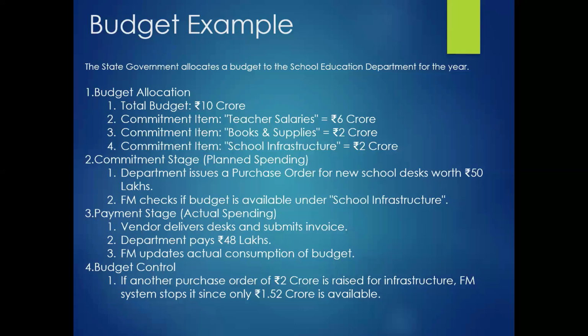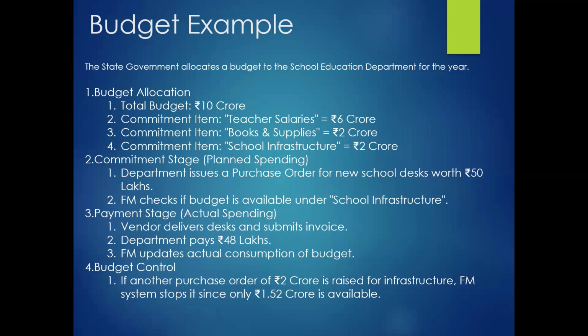So what would be the example for the commitment and payment budget? At the commitment stage, the department issues the purchase order for new school desks worth 50 lakhs. This comes under the school infrastructure commitment item, for which we have reserved a budget of 2 crore.